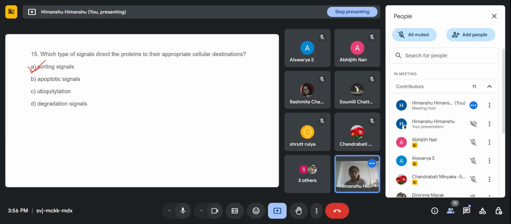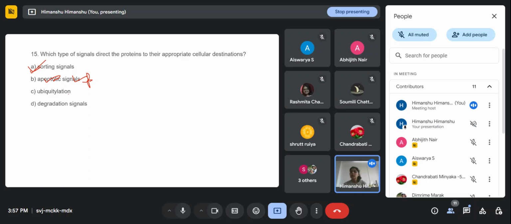Okay, what are apoptotic signals? What will this signal help with? Ma'am, signals for cellular death, I think. Yeah, signals for cellular death. And what kind of cellular death? We call it programmed cell death. So apoptosis is a process in which programmed cell death occurs, right?